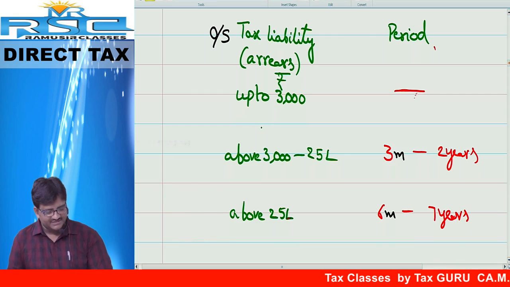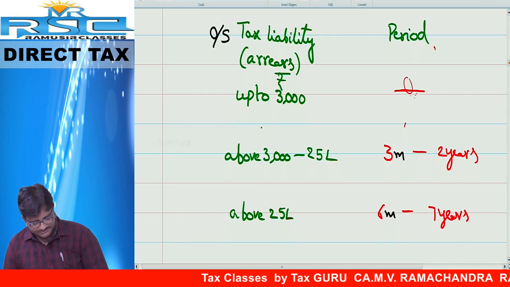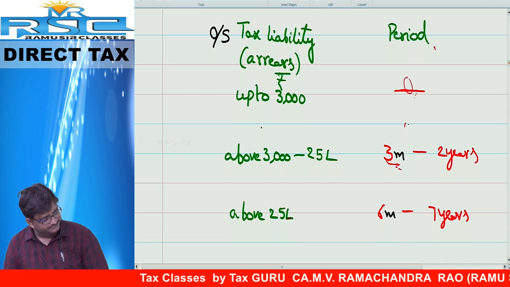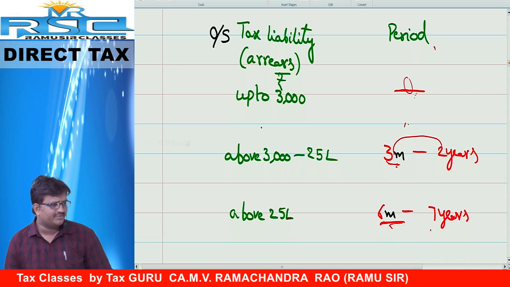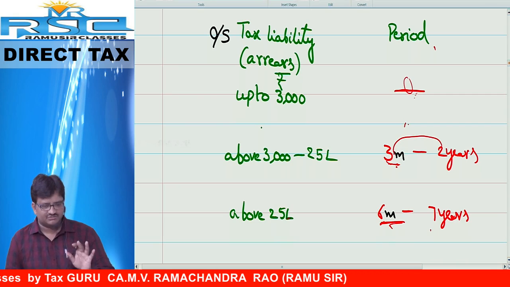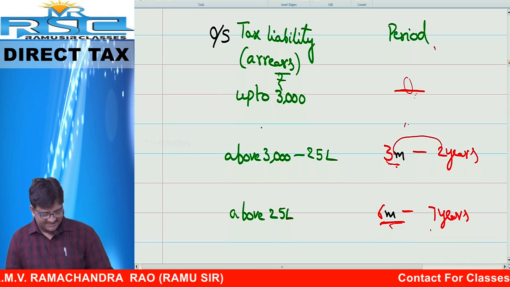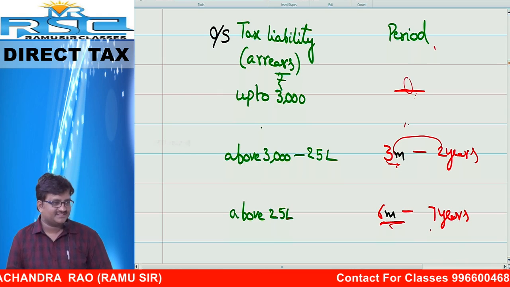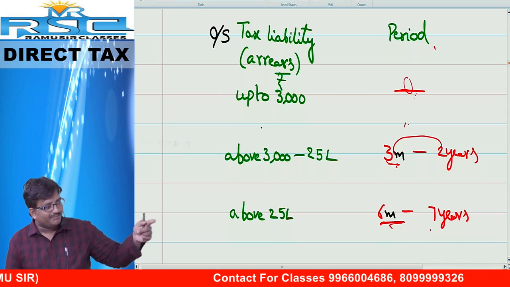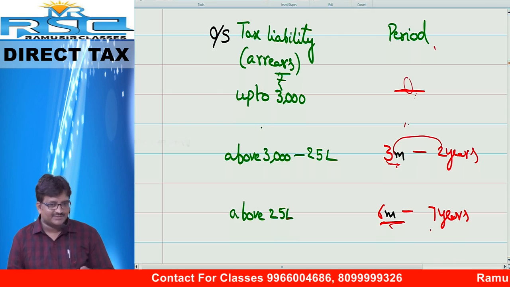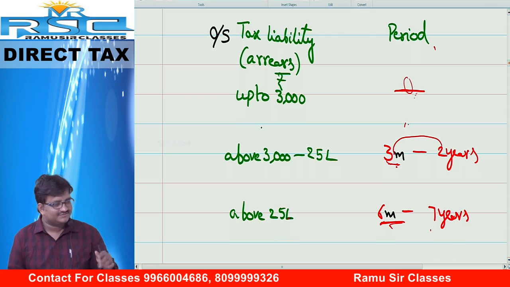So friends, this is the time period. How to memorize? 3 zeros are 0, 3 ones are 3 months, 3 twos are 6. Remember like this. Up to 3,000, 0. 3,000 above up to 25 lakh, 3 months to 2 years. Above 25 lakh, 6 months to 7 years. This is the prosecution. Apart from all the penalties and late fees, you are subject to imprisonment under section 276CC. That's it.